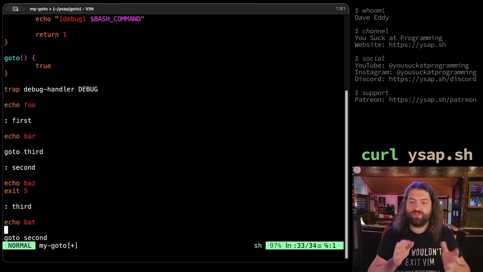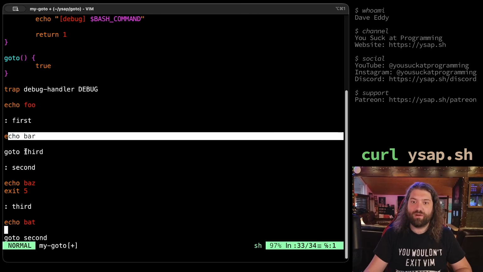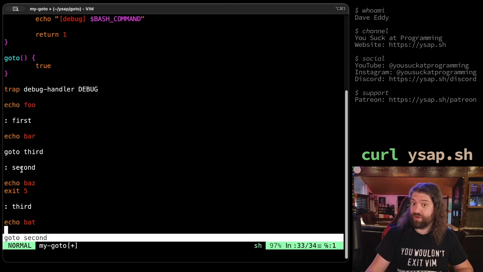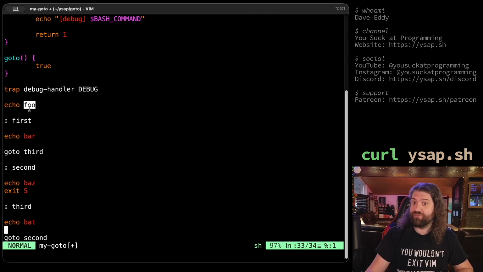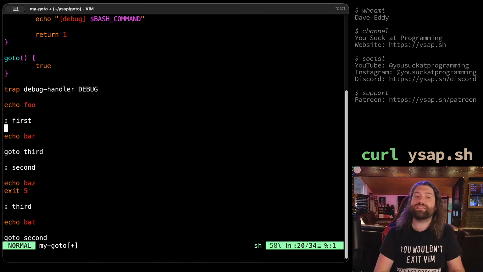I know this is very confusing, but basically what's happening is we're going to echo foo, we're going to echo bar, we're going to jump down here, we're going to echo bat, so we're going to go out of order, then we're going to jump back up here to baz. So it should be foo, bar, bat, baz, and then we'll exit with a code of 5 if it works how we think it should work. Now, it's not going to because I haven't implemented GOTO, but that's the idea here.